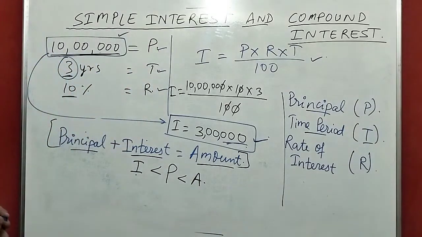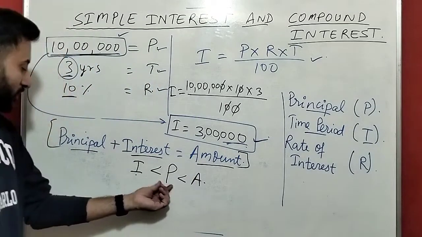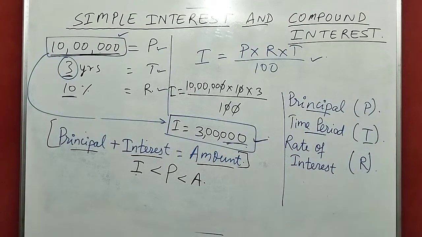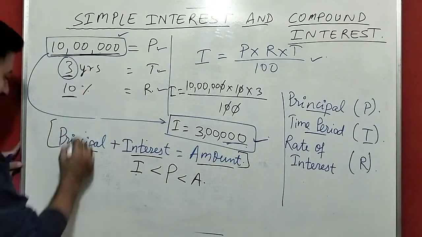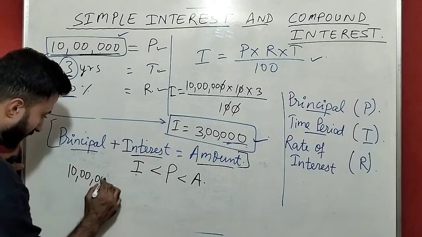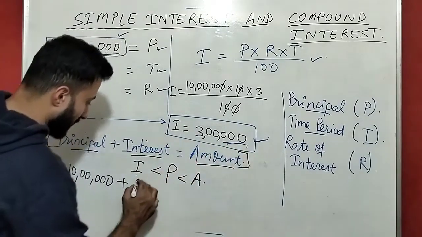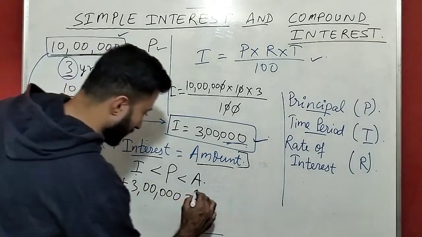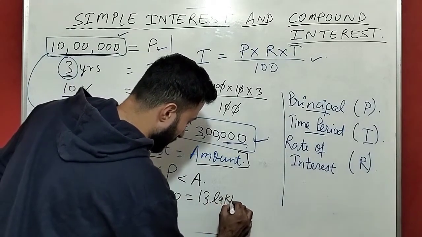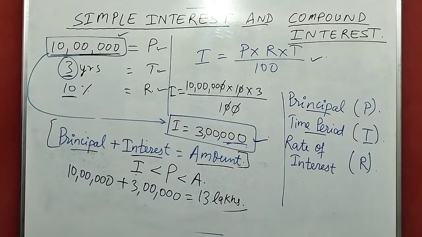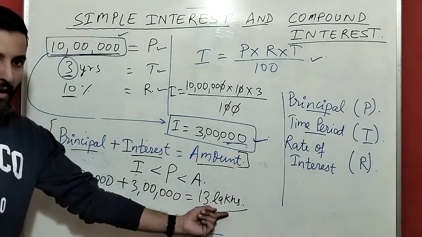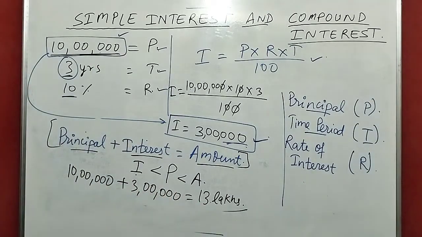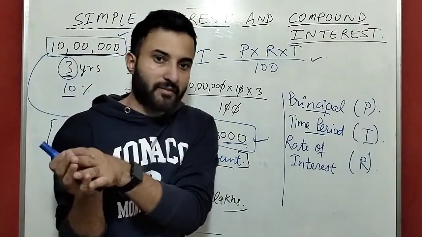Guys, principal is smaller than amount. How is the principal smaller than amount? You can see principal plus interest is equal to amount. So for this question, how much do you have to return? You have to return the principal, the 10 lakh rupees, plus the extra interest of 3 lakh rupees. That means 10 plus 3, 13 lakh rupees you have to return. So this is the total amount. You can see the principal, the interest and the amount. So obviously the interest is smaller than principal and principal is smaller than amount.